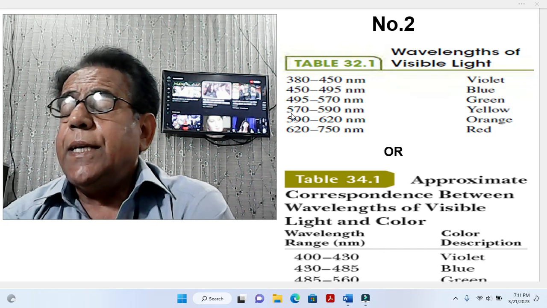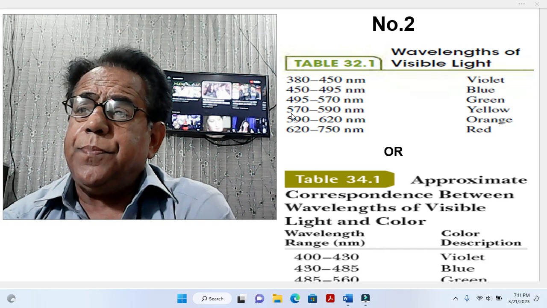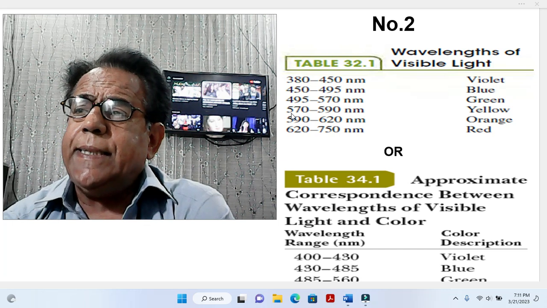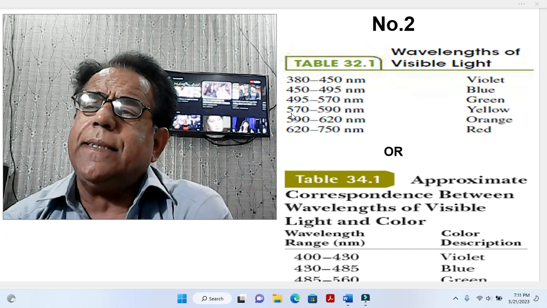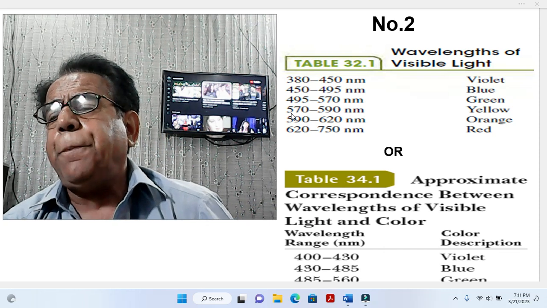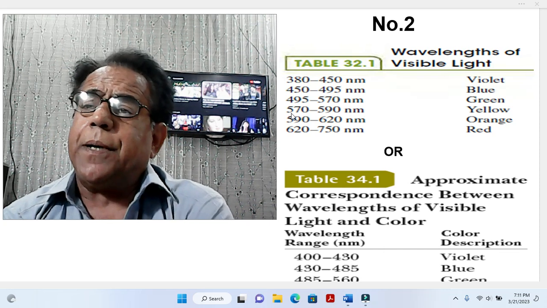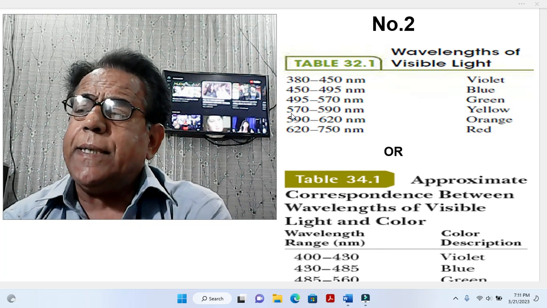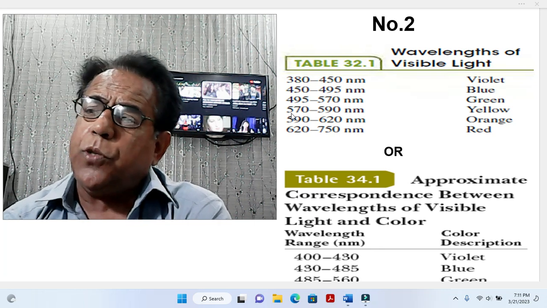One more thing which I intend to point out here: to the extent I remember, when I studied this law many years earlier, in my school life, after violet, indigo color was also included.